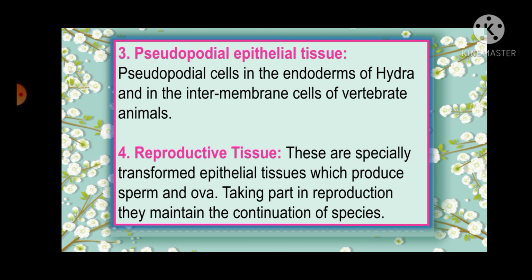These are specially transformed epithelial tissues which produce sperm and ova. Taking part in reproduction, they maintain the continuation of species.